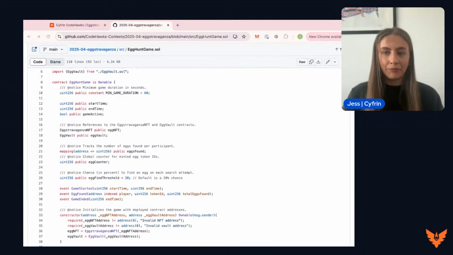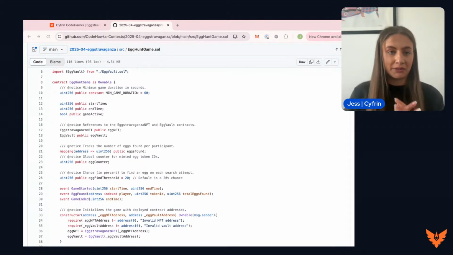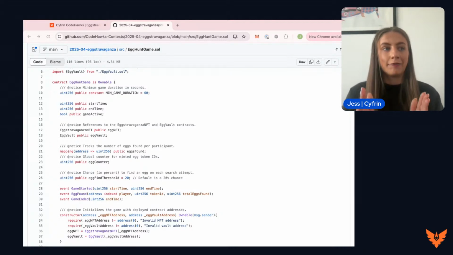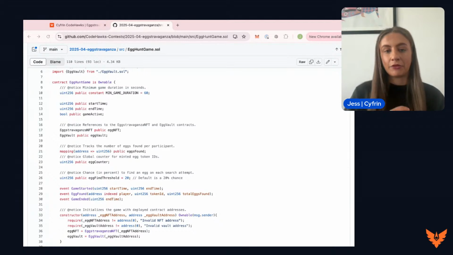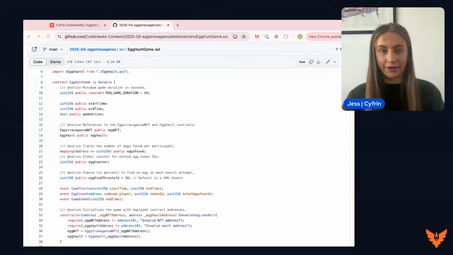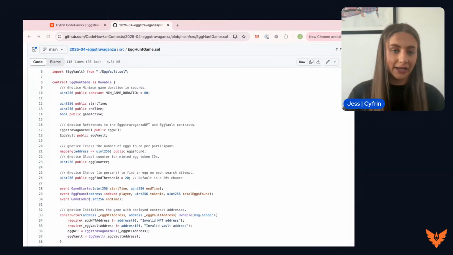Now, to play the game, the user will call the play function, and they will be generated a random number between 0 and 100. If their number is lower than the threshold that has been set for that game, they win and they get to mint an NFT. If their random number is higher than that threshold, then they lose and they do not get that NFT.